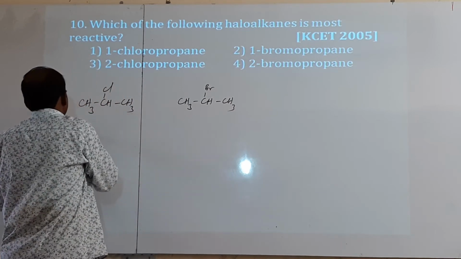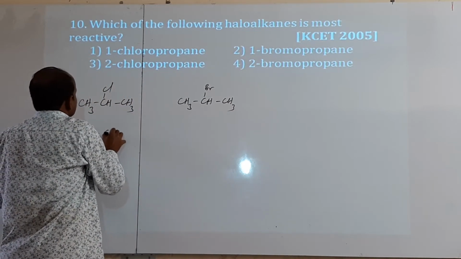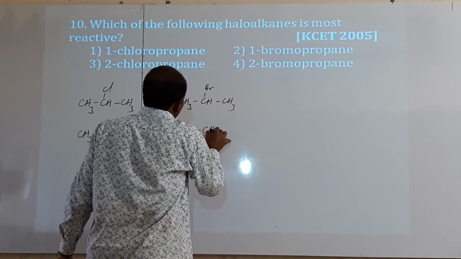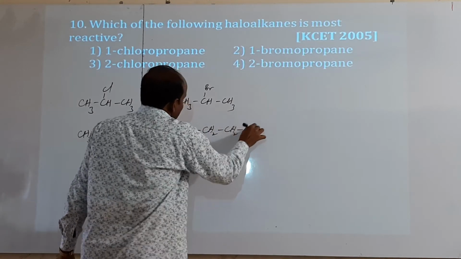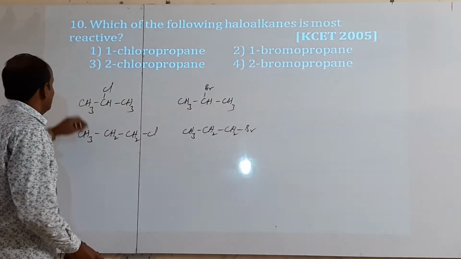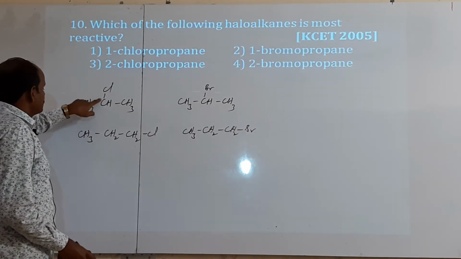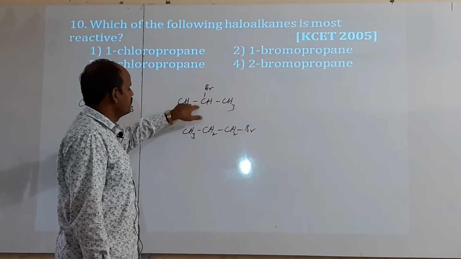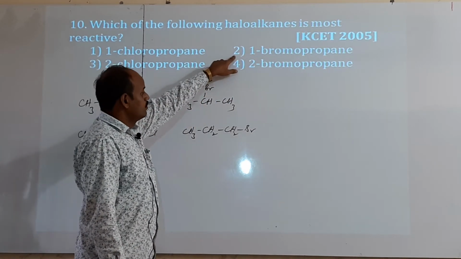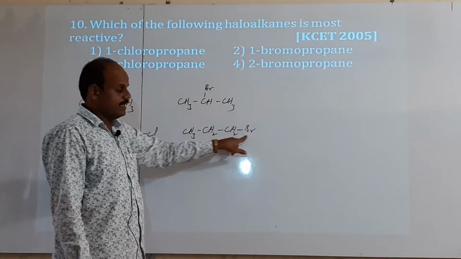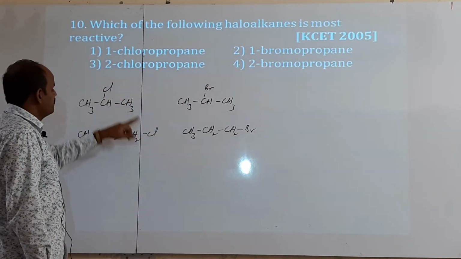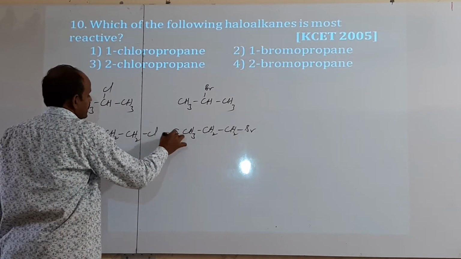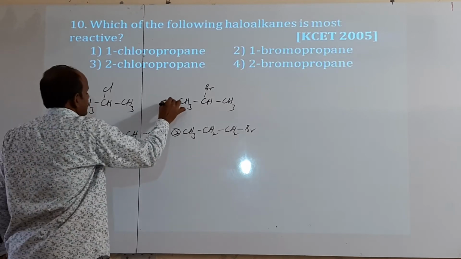And CH3CH2CH2Cl, CH3CH2CH2Br. Here 2-chloropropane means a chlorine atom is present on the second carbon. 2-bromopropane means a bromine atom is on the second carbon. 1-bromopropane means bromine is on the first carbon, and 1-chloropropane means chlorine is present on the first carbon. Hence, these are the first, second, third, and fourth options.